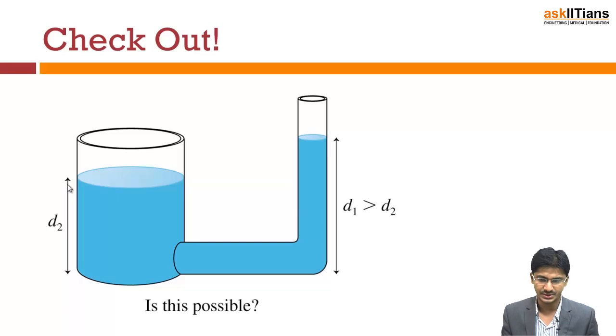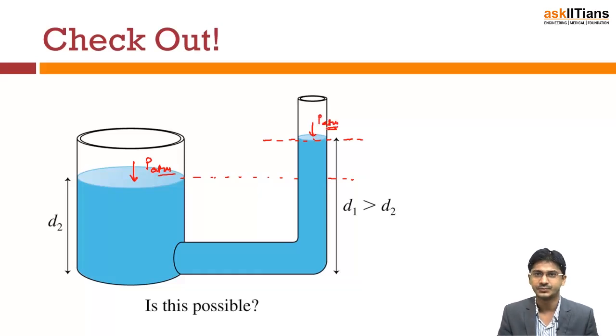Now let's see this question. Is this situation possible, that this is D2, this is D1? Now you can see it from here, this height is larger than this height. Suppose the pressure at this point, since this is open to the atmosphere, we assume that the pressure acting here is atmospheric pressure, P atm. Same thing is happening here.